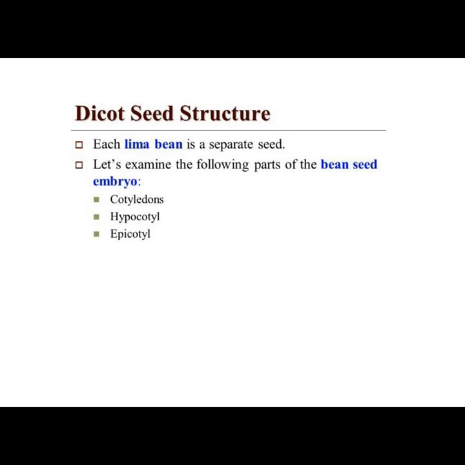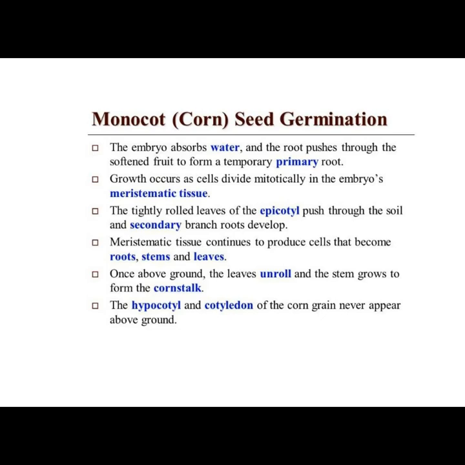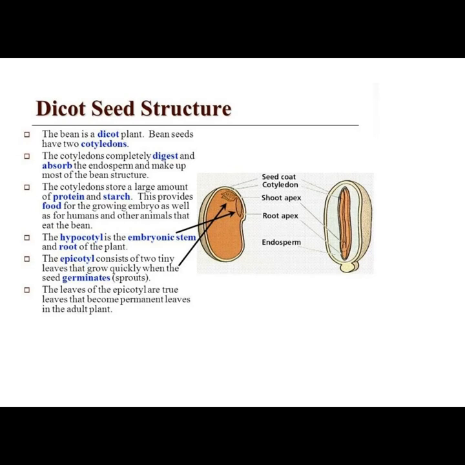Dicot seed structure. Each lima bean is a separate seed. Let's examine the following parts of the bean seed embryo: cotyledons, hypocotyl, and epicotyl. The bean is a dicot plant. Bean seeds have two cotyledons. The cotyledons completely digest and absorb the endosperm and make up most of the bean structure. The cotyledons store a large amount of protein and starch. This provides food for the growing embryo as well as for humans and other animals that eat the bean.